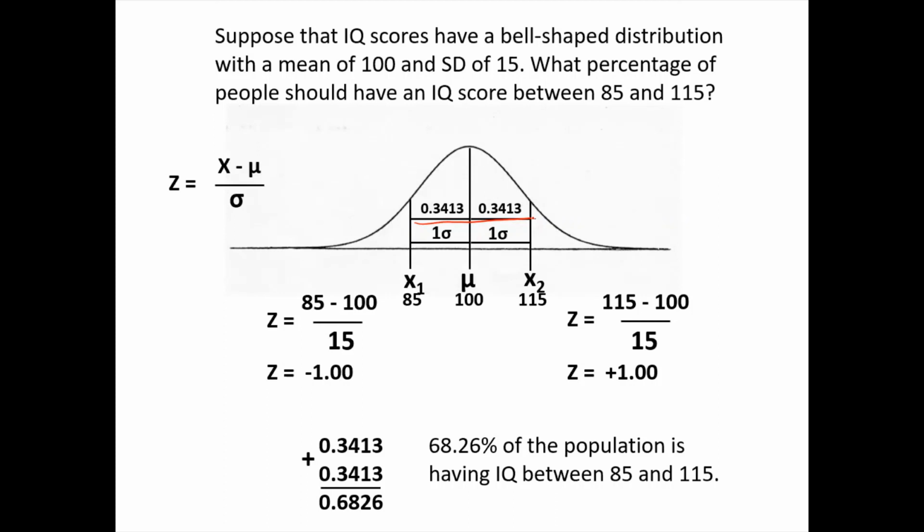And you can cross-check this with the empirical rule. The empirical rule says that one standard deviation on both sides covers almost 68% of the population, and that is true. So for this given problem, I can say 68.26% of the population has an IQ between 85 and 115. Am I clear? Can we go ahead?